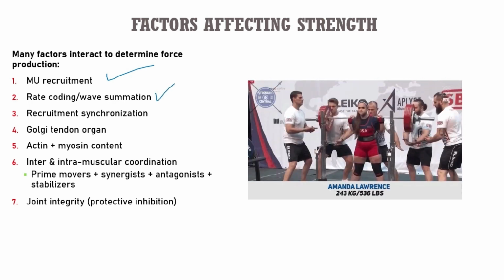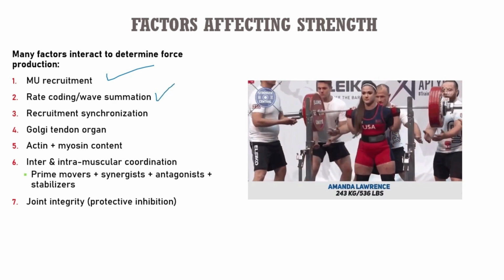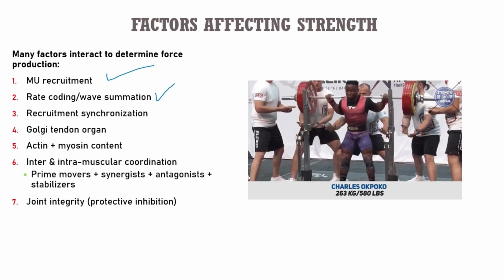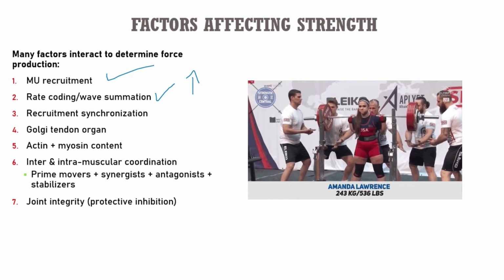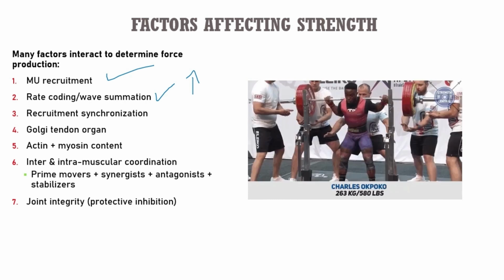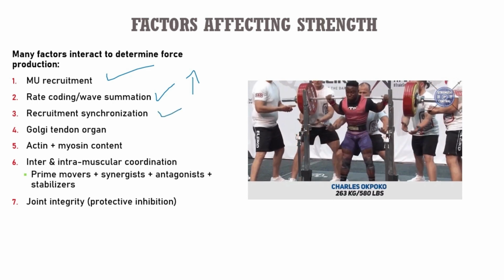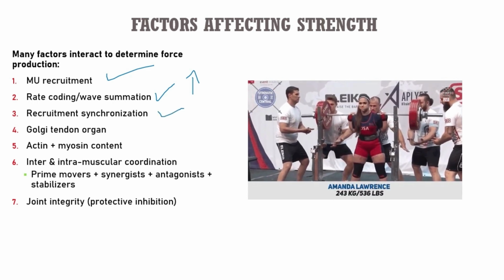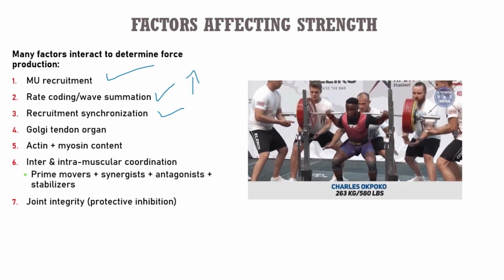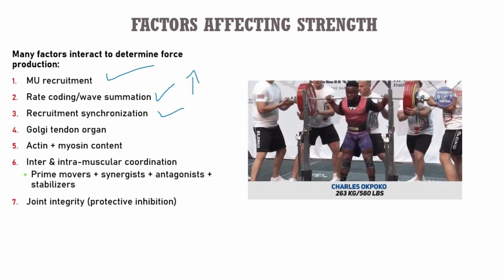The other thing, of course, with motor unit recruitment is rate coding, or the frequency of motor unit activation. We know wave summation, for example, that the more frequent that action potentials are reaching the muscle cell membrane, the more force we're going to have being produced by each individual motor unit. Similarly, on the same idea of recruitment, we're looking at motor unit synchronization. We want to get all of these motor units to be firing at the same time so that they're all contributing to force production simultaneously.